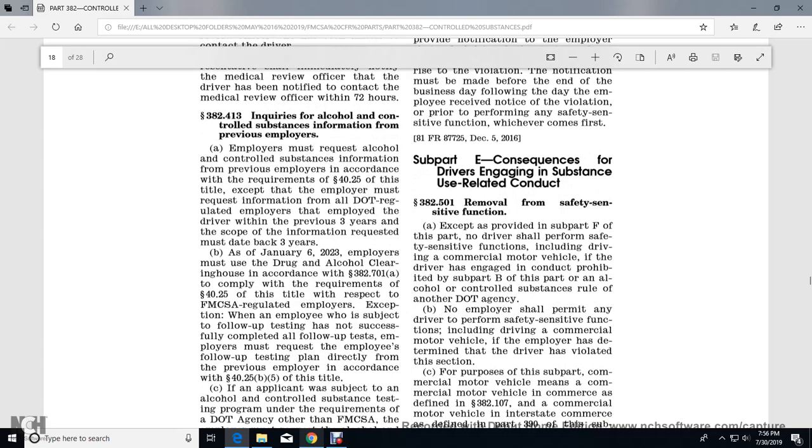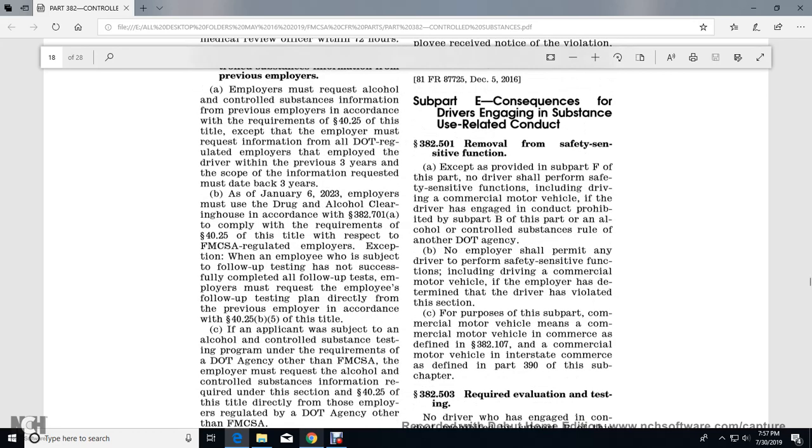All right, 382.413, inquiries for alcohol and controlled substances information from previous employers. Employers must request controlled substance information from previous employers in accordance with the requirements of 40.25. Employers must request the information from DOT-regulated employers that employed the driver during the previous 3 years. The scope of the information requested must date back 3 years. As of January 6, 2023, employers must use the Drug and Alcohol Clearinghouse in accordance with 382.701(a) to comply with the requirements of 40.25 of this title with respect to the Federal Motor Carrier Safety Administration.